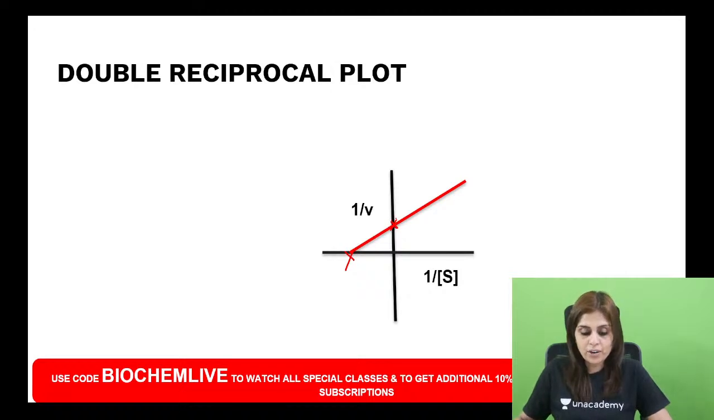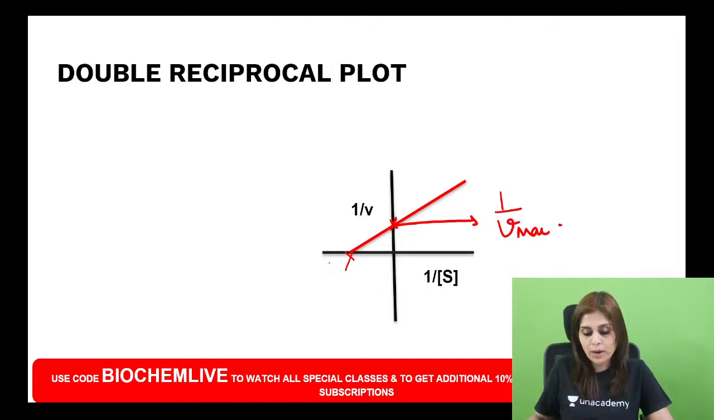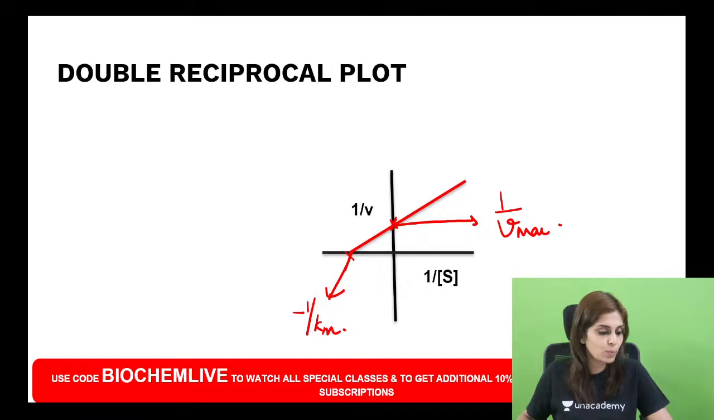And if I find out at what point it cuts the y-axis, I'm not going to tell you the derivation of it, because it's not that necessary. But do you know the concept? To find out at what point it cuts the y-axis, you should put x is equal to 0. And to find out at what point it cuts the x-axis, you should put y is equal to 0. If I solve it, I will get the y-intercept as 1 by Vmax. I will get the x-intercept as minus 1 by Km.